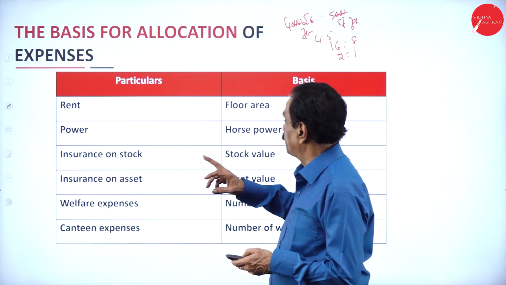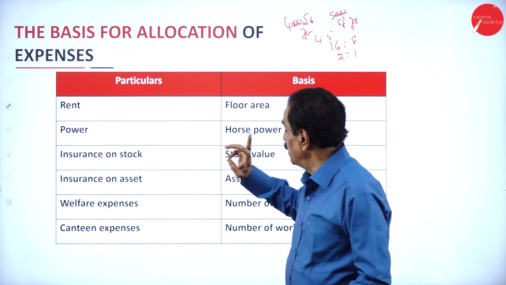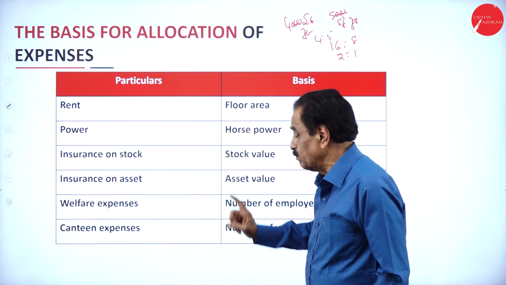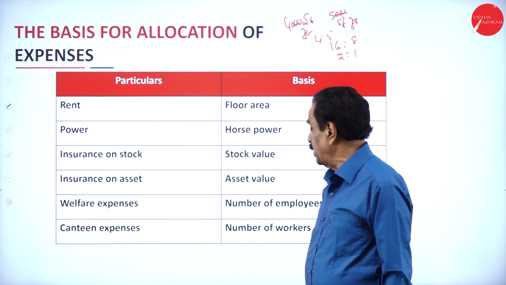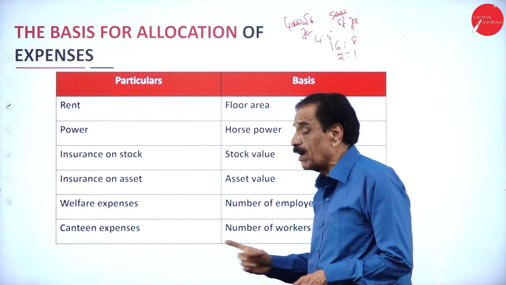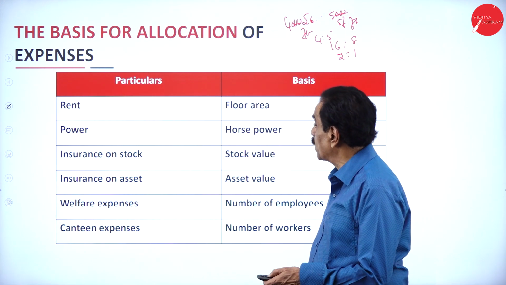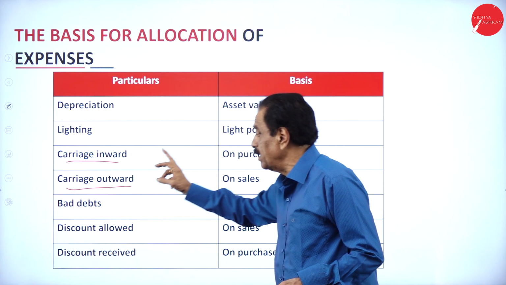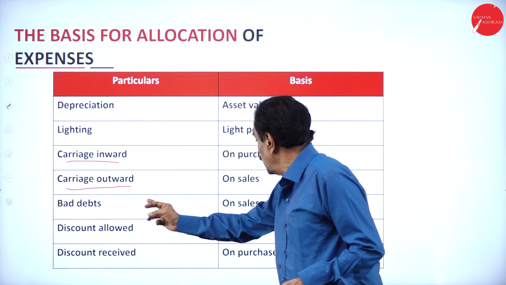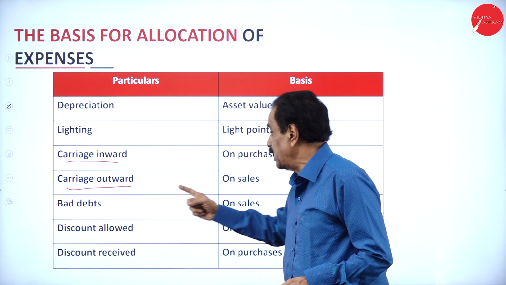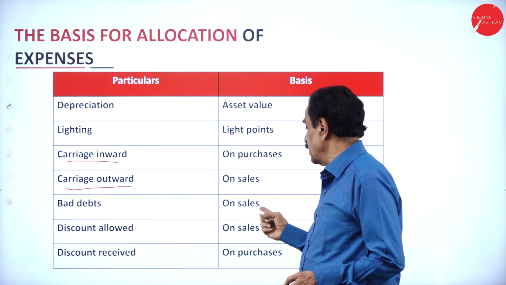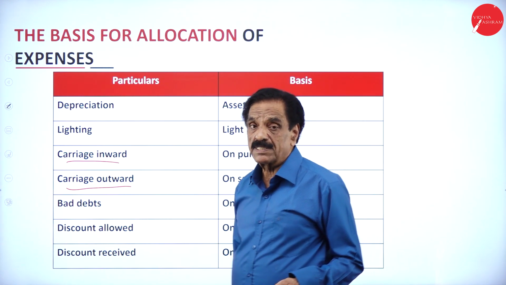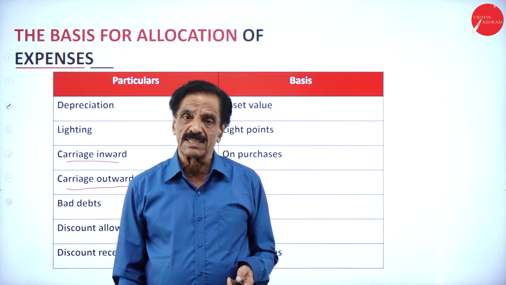See the base. Rent, floor area; power, horsepower; insurance on stock, stock value; insurance on asset, asset value; welfare expense, number of employees; canteen expenses, number of workers; depreciation, asset value; lighting, light point; carriage inward on purchases; outward on sale; bad debt on sale; discount allowed on sale, received on purchases. If advertisement is there, advertisement on sales is considered.